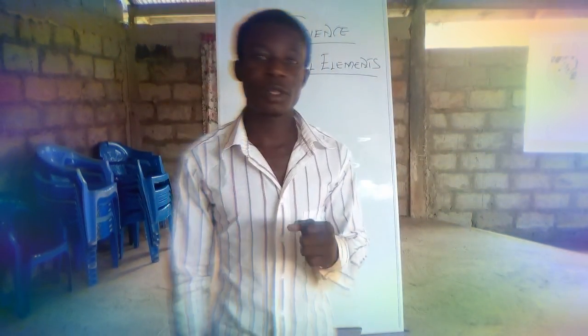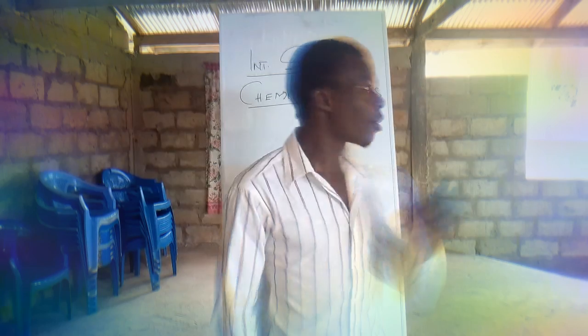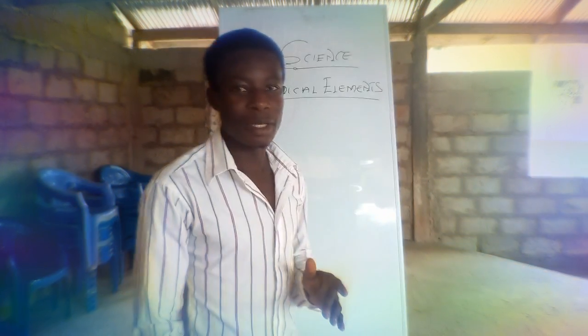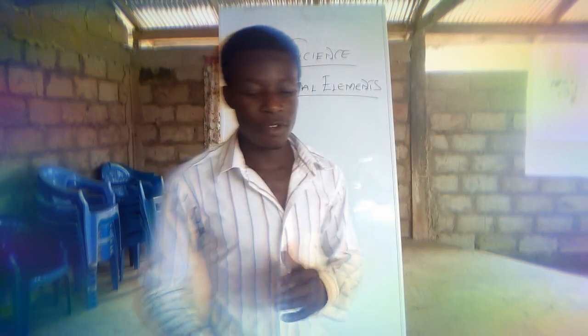Those who are going to Form 2, wherever you are, relax yourself comfortably on your chairs while we take the lessons that are coming on. In our previous meeting, we learned about light energy, luminous and non-luminous bodies, and transparent, translucent and opaque materials. On the board, we have chemical elements, and that is the topic I'm going to discuss with you. Take your pens and books and jot down the important points. Thank you very much.